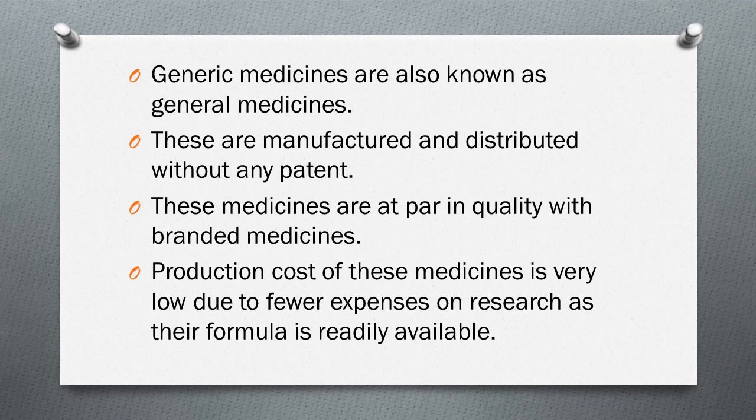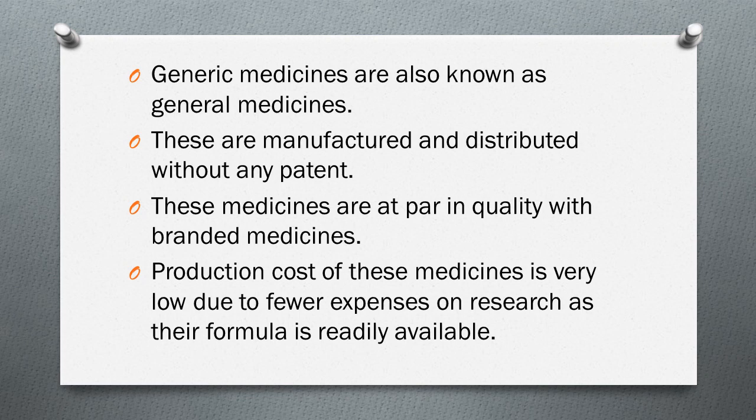Generic drugs are copies of the branded ones. One local company makes generic medicines and one brand name makes branded medicines. These generic medicines are very similar to branded medicines; the composition of the generic and the branded medicine is almost the same.